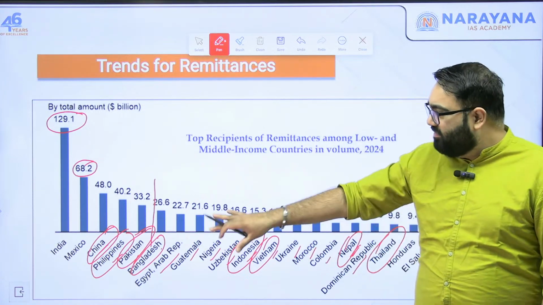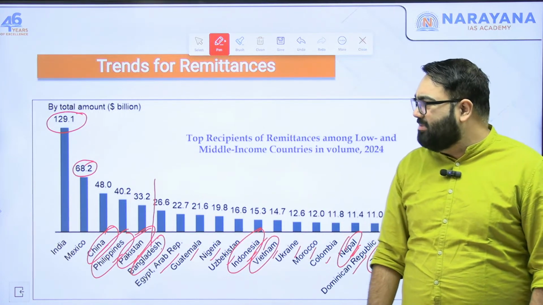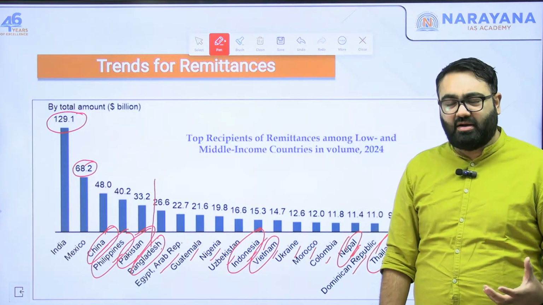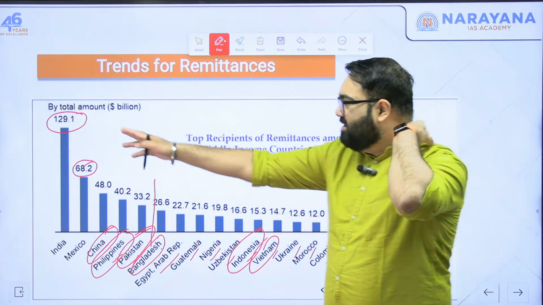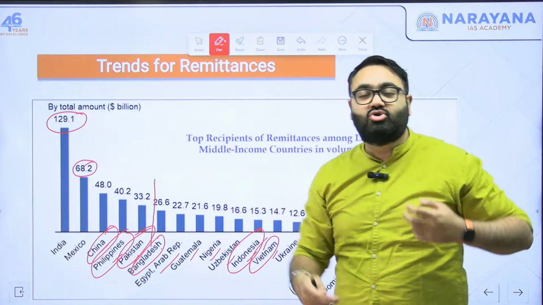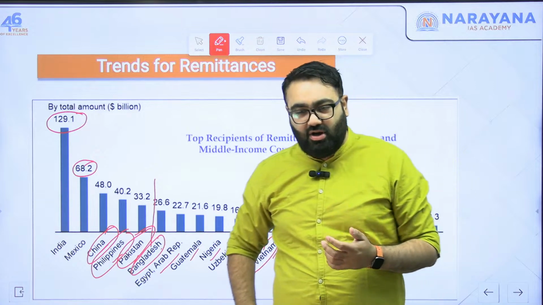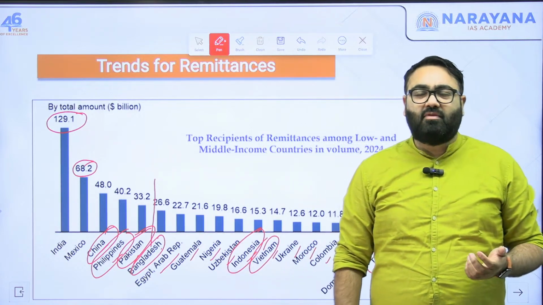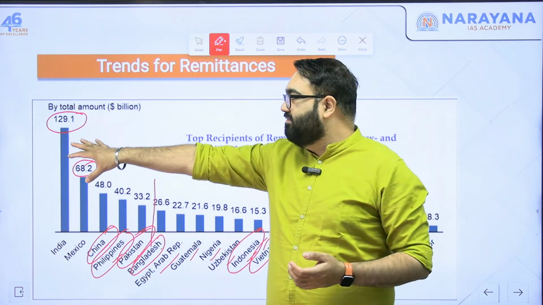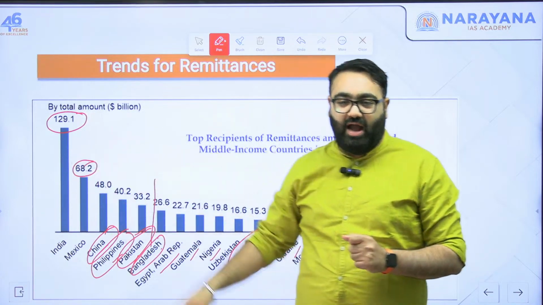Almost all of these are developing countries only, because this is something you see in developing countries, and this is one good outcome of our huge population. Very often we say that the population of India is a big burden on us, which is correct, but a big part of our population is the factor that is responsible for India having so many remittances.